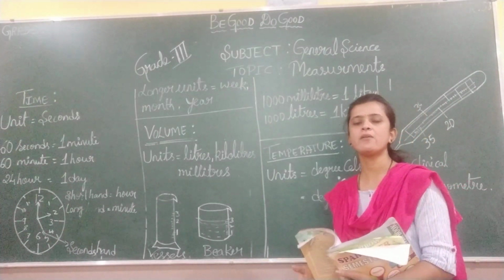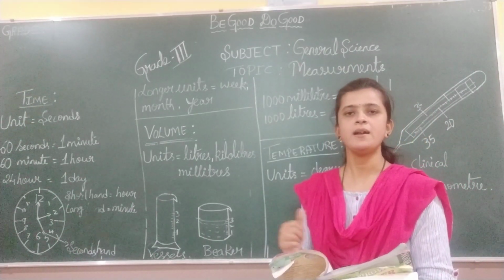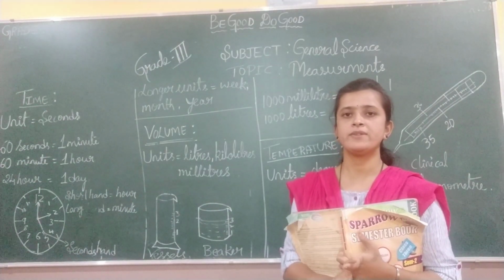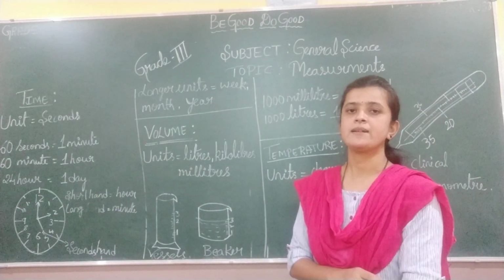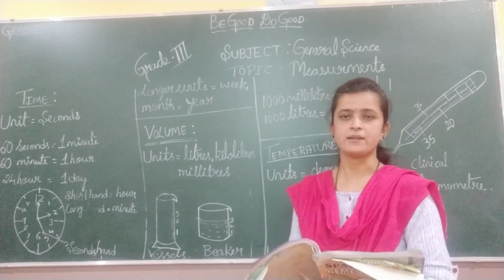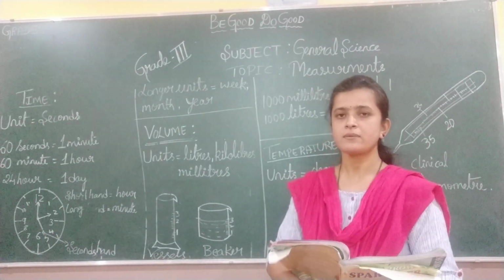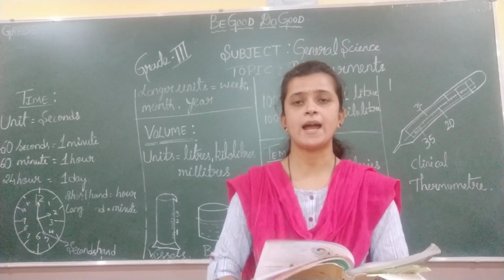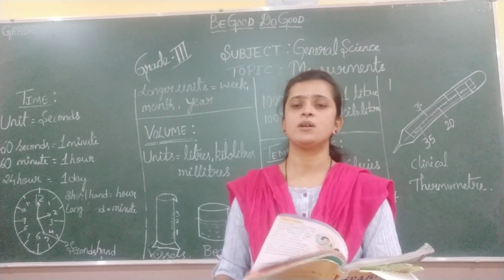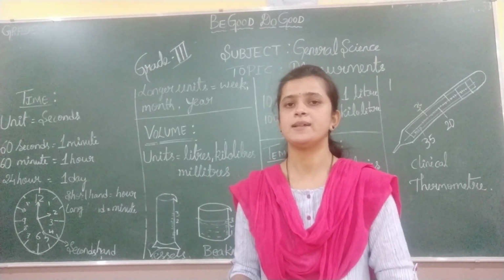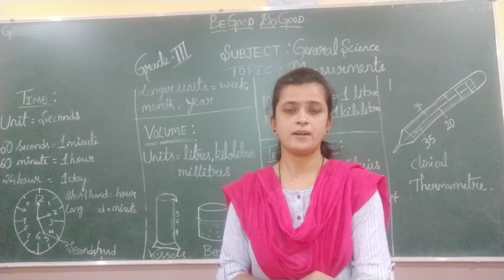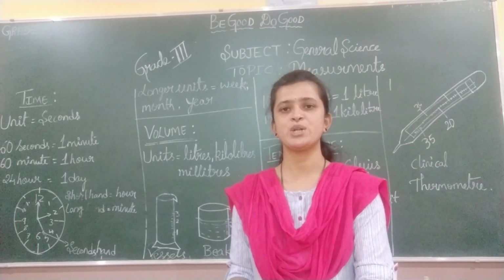In the last class, we learned about length and mass. What is the unit of length? That is meter, centimeter. Correct. What is the unit of mass? That is kilogram, gram, milligram and all the units of mass. Isn't it, children? So this is your new lesson, lesson number 6, measurement.